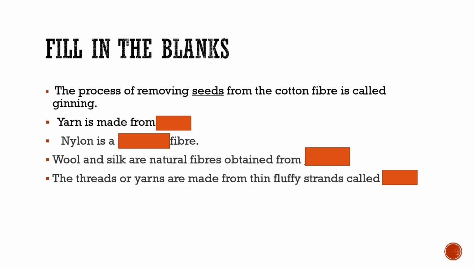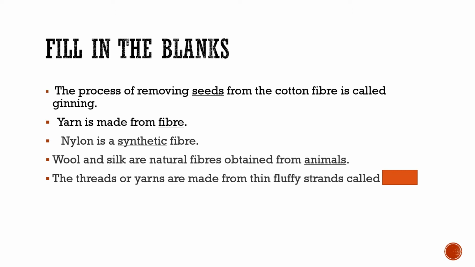Now, the second question. Yarn is made from fiber. Nylon is a dash fiber. Which type of fiber is nylon? It is a synthetic fiber. Now, next question: wool and silk are natural fibers obtained from animals. I have told you natural fibers are of two types. First, plant fibers, and second, animal fibers. So, wool and silk are natural fibers which are obtained from animals.